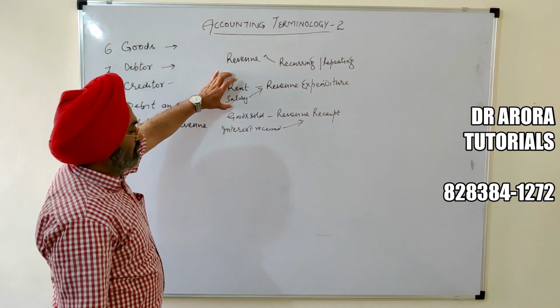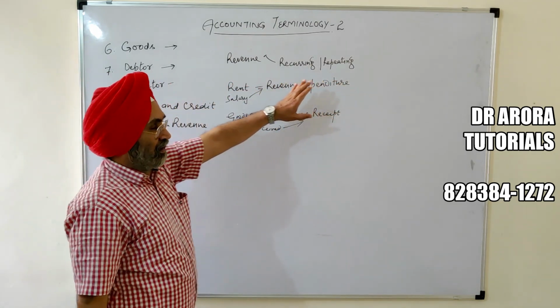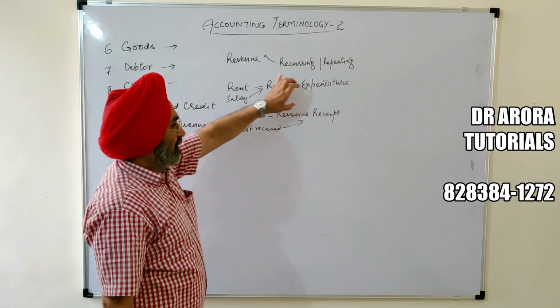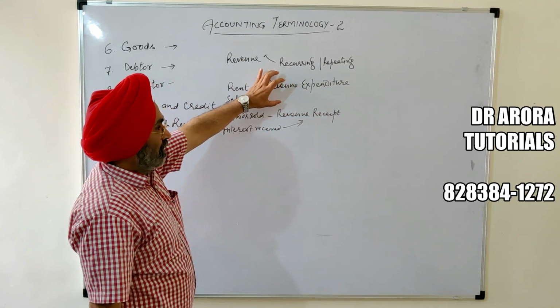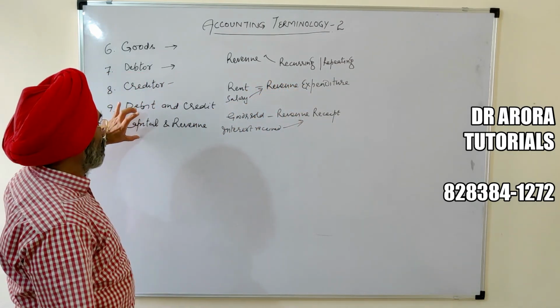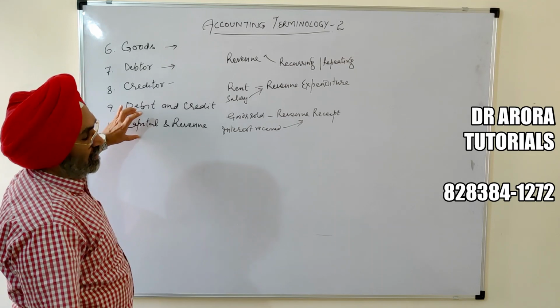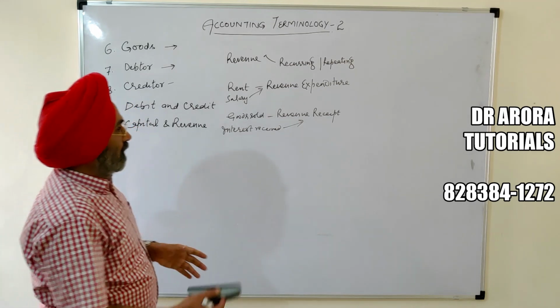The expenses which repeat every year, every month, every day, every week are called as revenue. Okay, and the one which don't repeat every year are called as capital items. We'll discuss capital item.